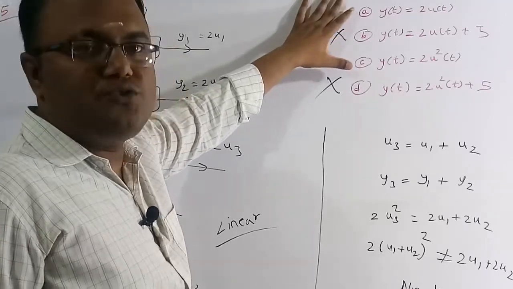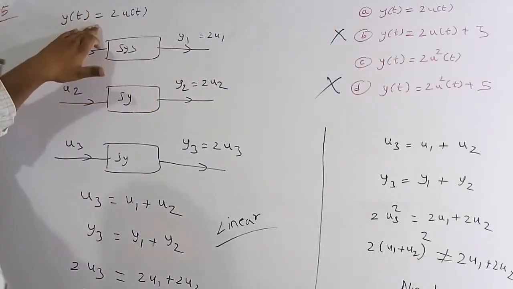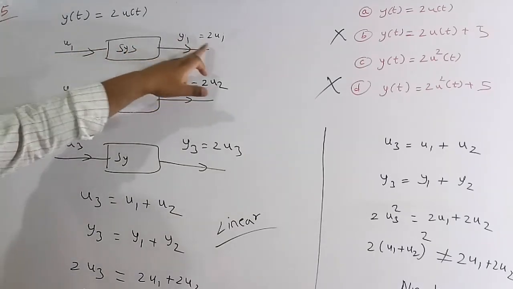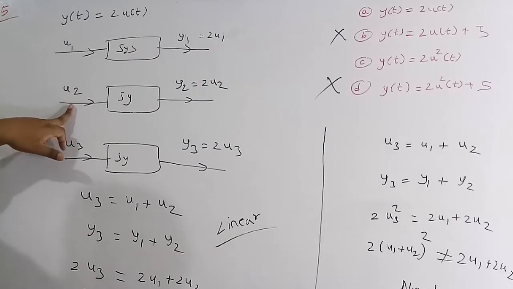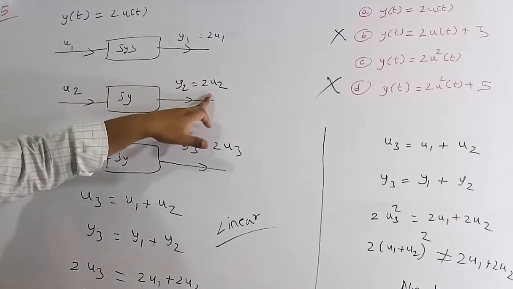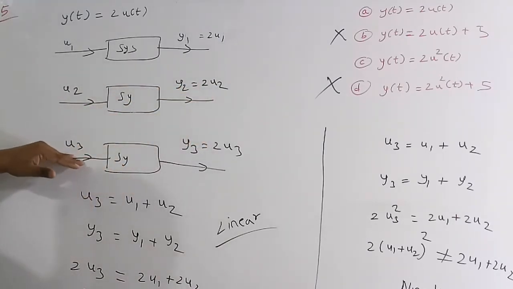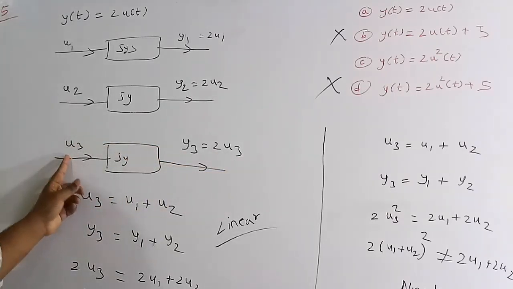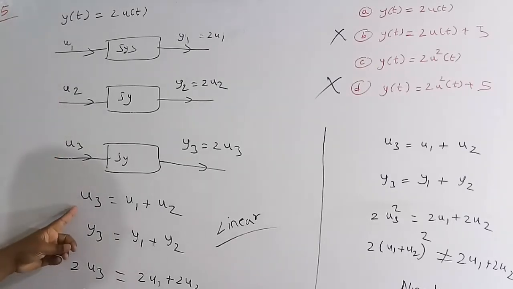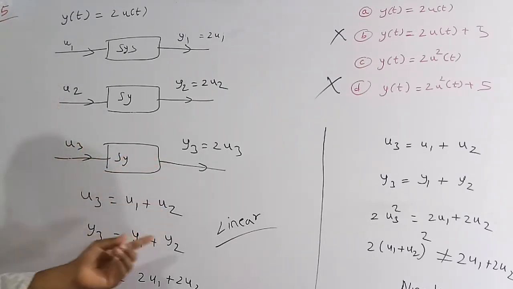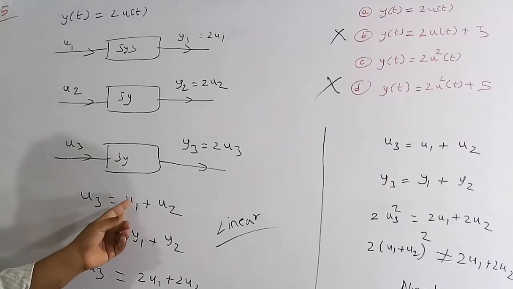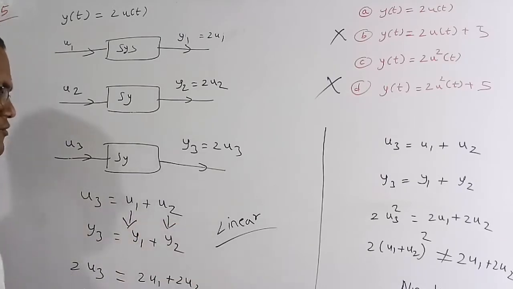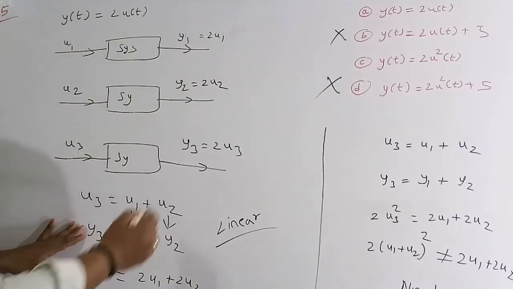So let me take option A, which is y of t is equal to 2 into u of t. Here, if the input is u1, for this system the output is y1 is equal to 2u1. If the input is u2, the output is y2 is equal to 2u2. For the same system, if the input is u3, then the output y3 is 2u3. Now this u3 I am going to take as the summation of the two previous inputs, so the output y3 has to be the summation of the two previous outputs. For u1 the output is y1, and for u2 the output is y2, but y3 we all know is just 2u3.